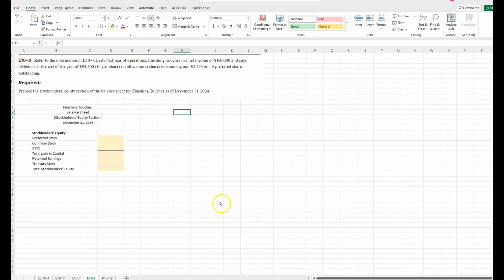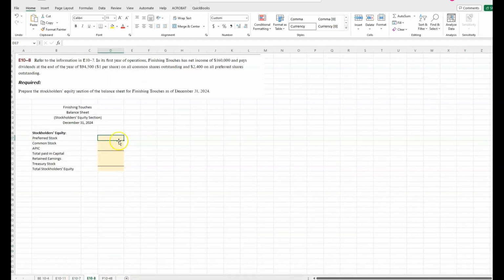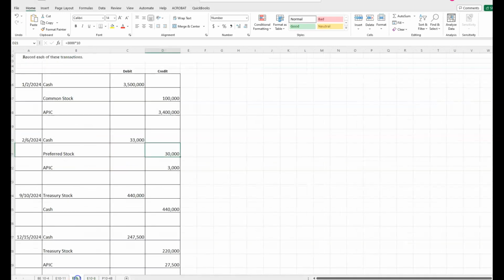Now, we're asked to look back at that information and prepare the statement of stockholders' equity section. So preferred stock, how much do we have in preferred stock? Well, if we look back, we posted 30,000 to preferred stock. How much to common stock? Look back at our journal entries, 100,000 to common stock.